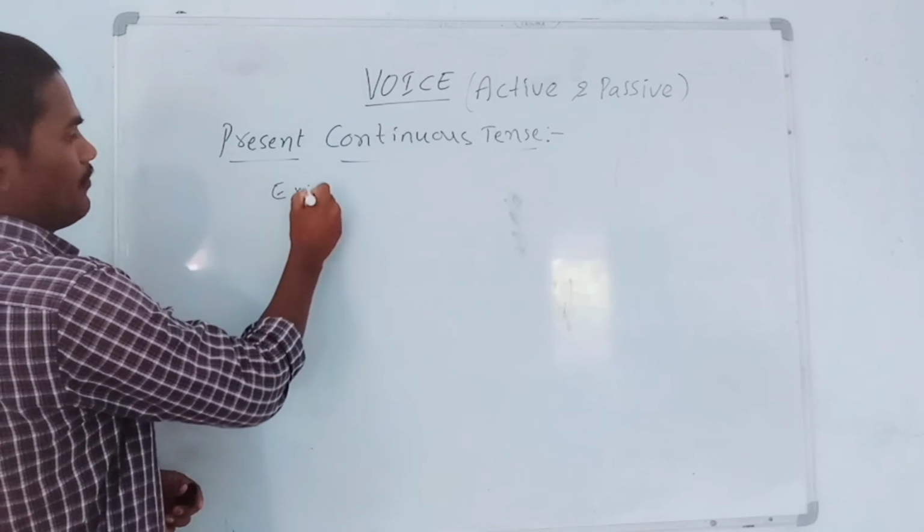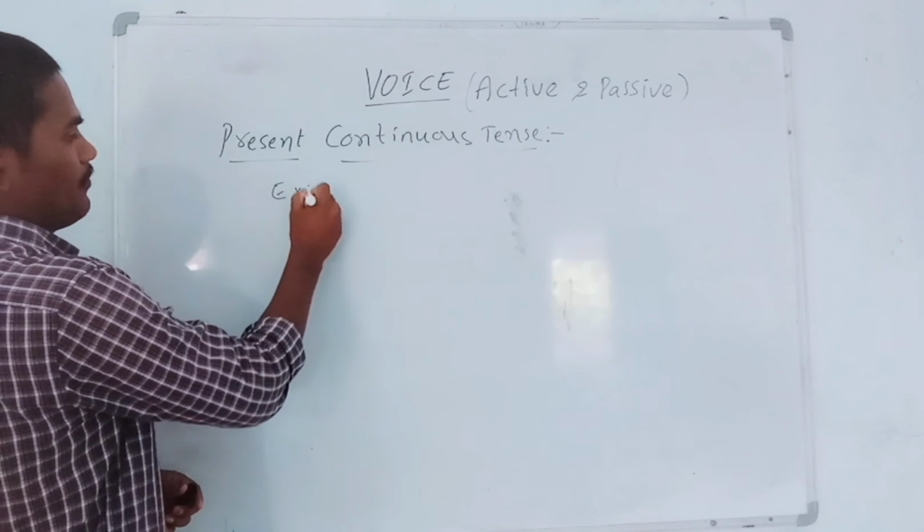What should we write next? The preposition by. Then I becomes me. So it is the passive form. Okay, dear students. Now the passive form is: a book is being read by me.